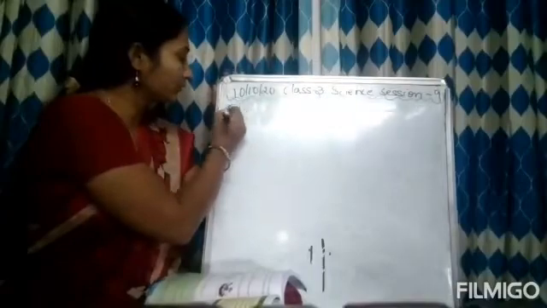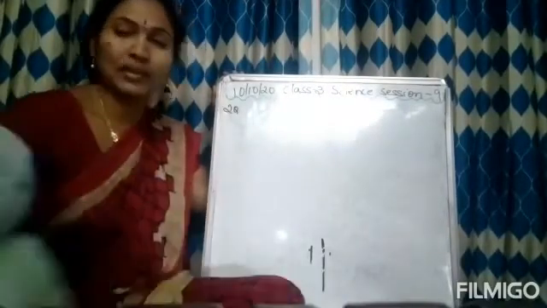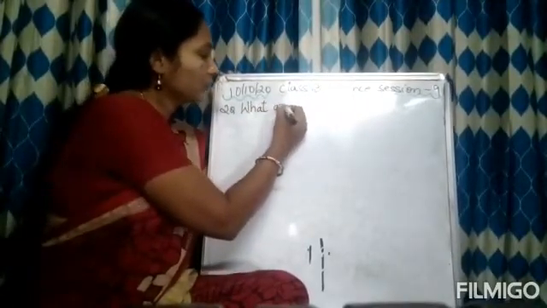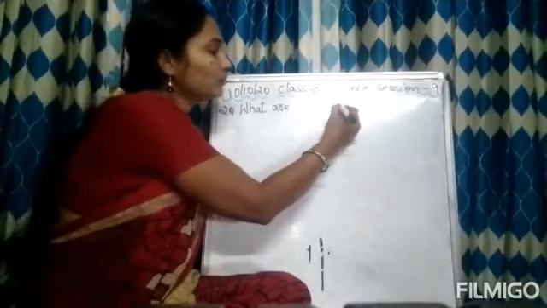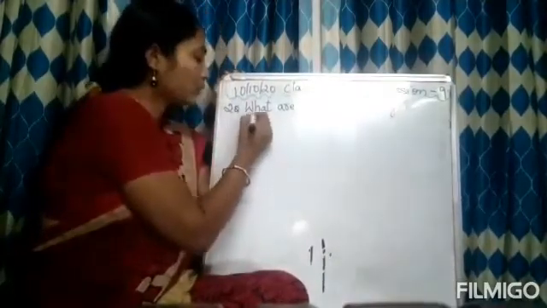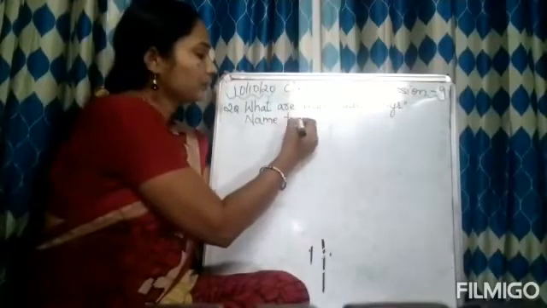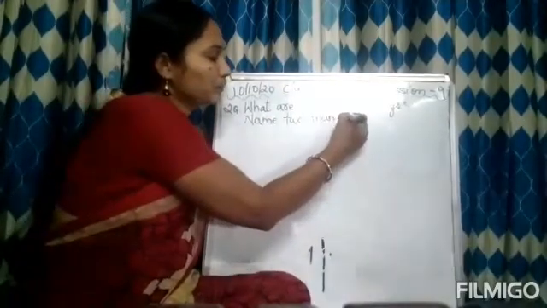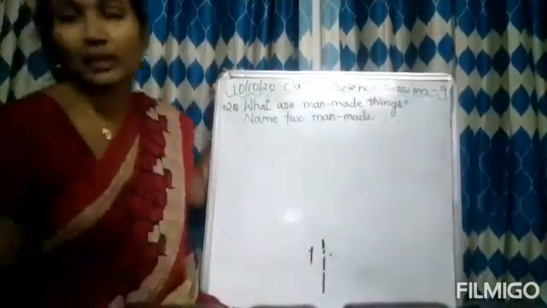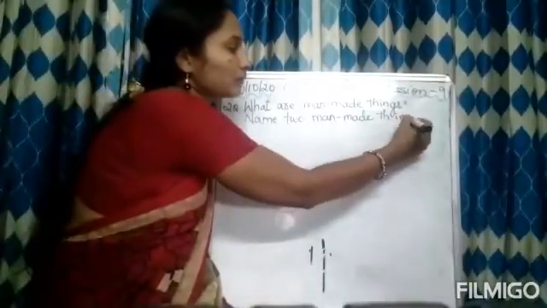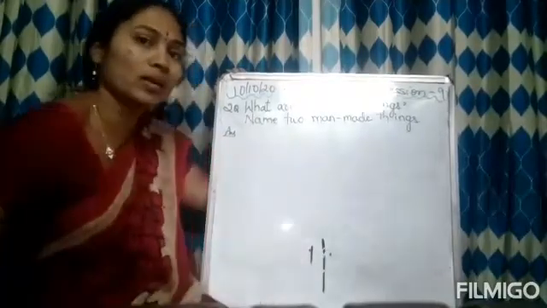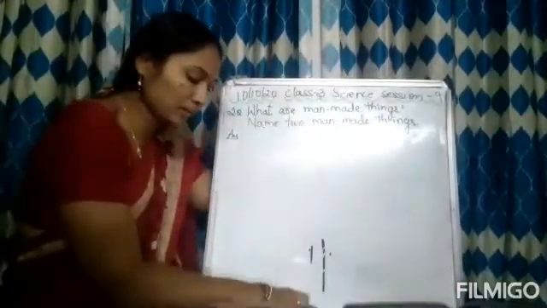The second question. What are man-made things? Name 2 man-made things. You can see in the textbook also when I am writing on the board. What are man-made things? Name 2 man-made things. So what are man-made things? Things that are made by man are called man-made things. Things that are made by people.